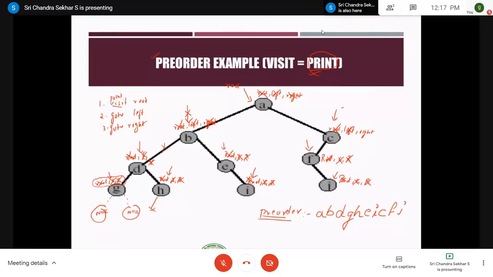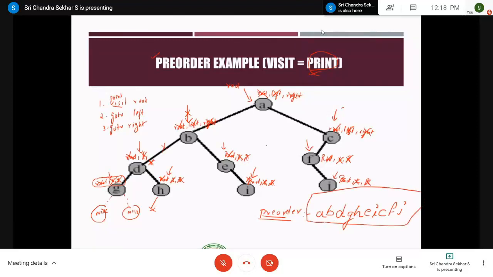And then you move to its parent, where C is the parent of F. Therefore here we are done with only two steps, that is root and left is processed, but we are left with processing the right child. Since C is not having any right child, you just cross it off. So this is the pre-order traversal that is obtained for the given binary tree, right? A, B, D, G, H, I, C, F, J.